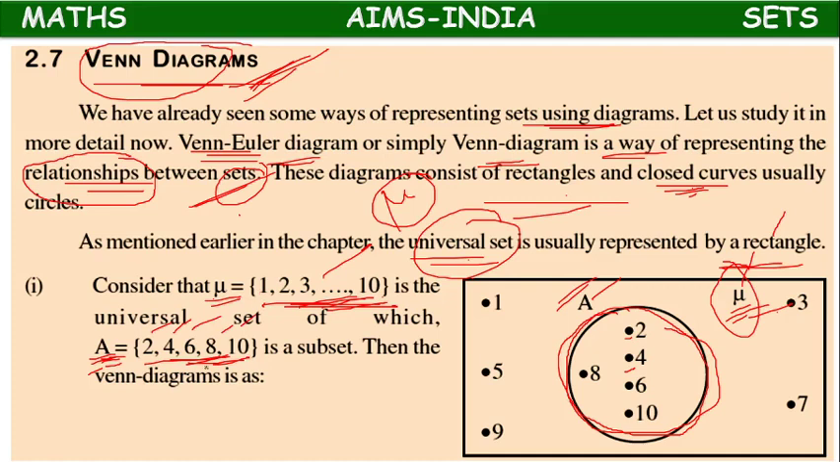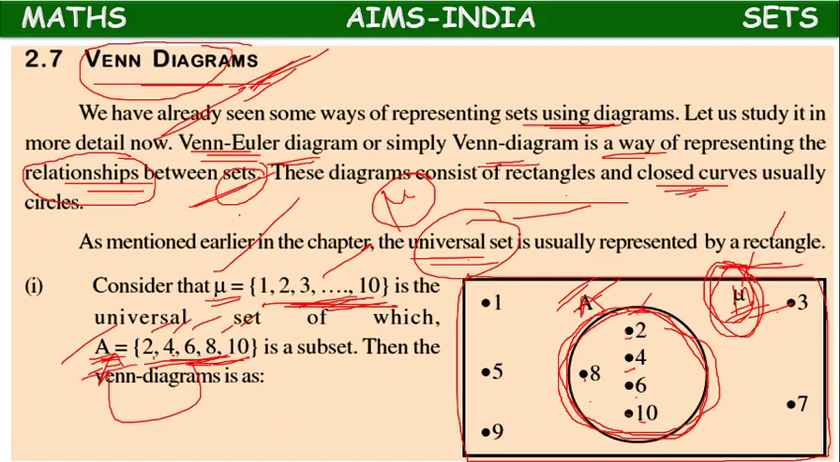So how to write the relation between mu and A in the form of a Venn diagram? First you have to draw a rectangle. There you have to mention mu on one corner, the top corner, either left or right. In that rectangle, you have to draw a circle and name it as A. As they have given 2, 4, 6, 8, 10 are present in A, inside the set A you have to keep 5 points and their values 2, 4, 6, 8, 10, as per the given set.